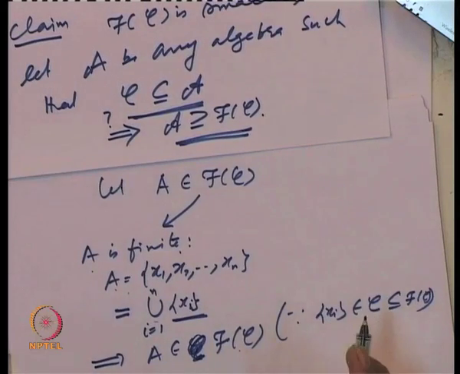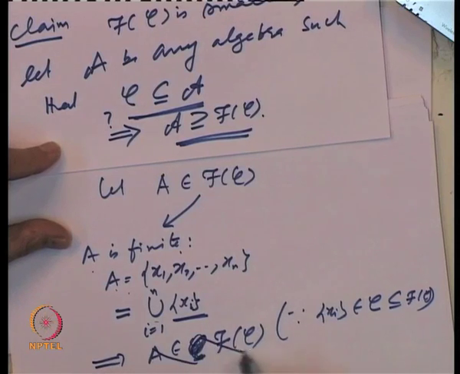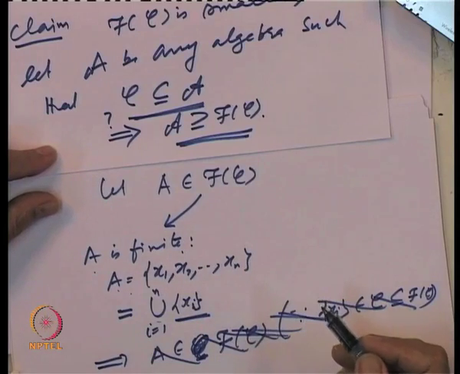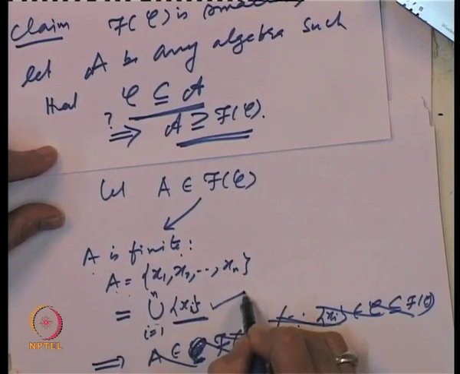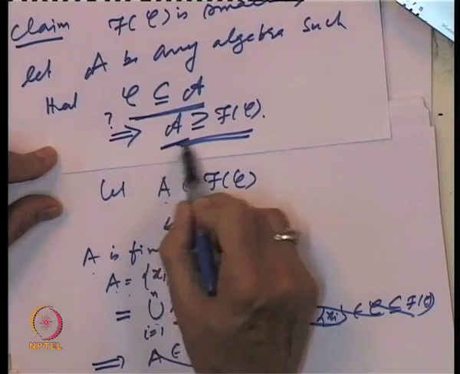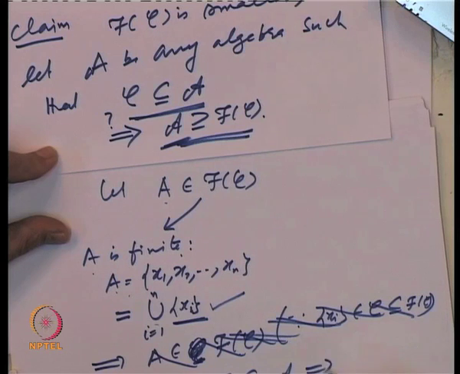Oh, I am sorry, this is not what we wanted to prove. So, let A be finite. We want to show that A is inside the class A. So, each x i belongs to C, C is contained in A, that means each x i belongs to A, and A is an algebra.